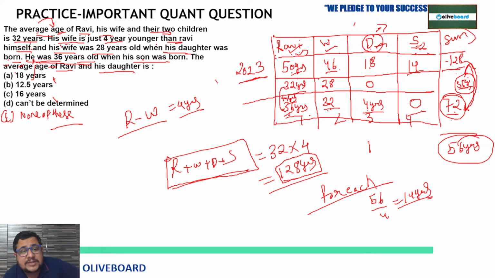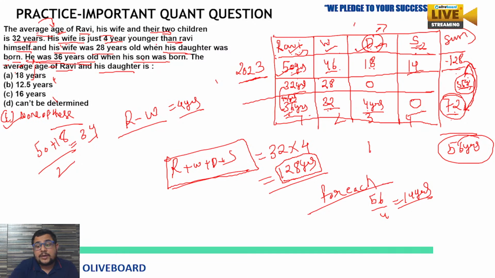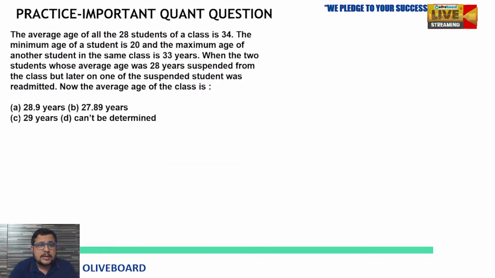The average age of Ravi and his daughter. So that is going to be 50 plus 18 by 2, because Ravi is 50 years old and the daughter is 18 years old. 50 plus 18 is 68, 68 by 2 means 34, which is not given in the options, so none of these is going to be our answer here. I hope you understood it. If you still have any doubt, you can ask me. Let's move on to the next one.